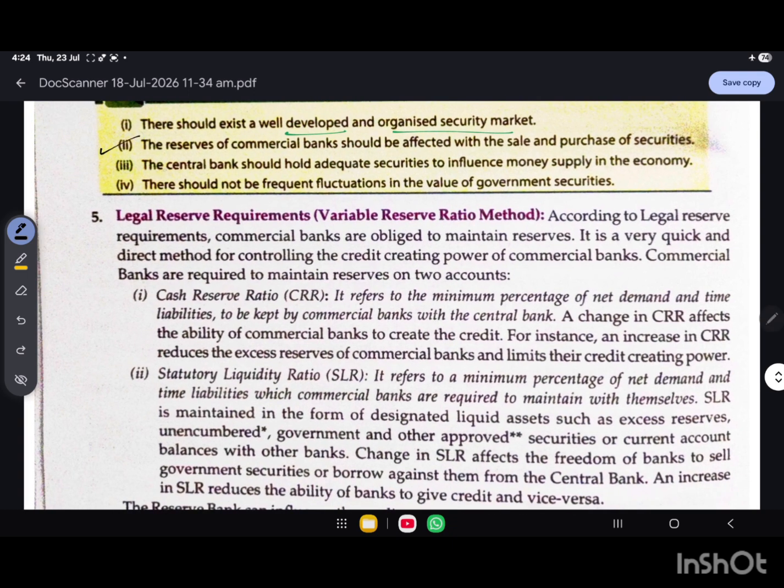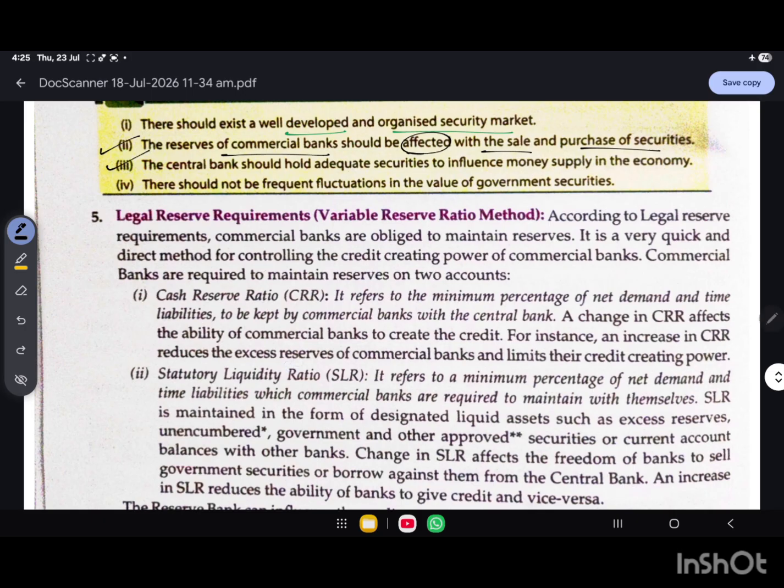The second condition is that the reserves of the commercial banks should be affected by the sale and purchase of securities. That means OMO works only if buying and selling securities changes the cash reserves of the banks. If the banks' reserves don't change, OMO can't influence lending. Okay, I hope you people are getting it.